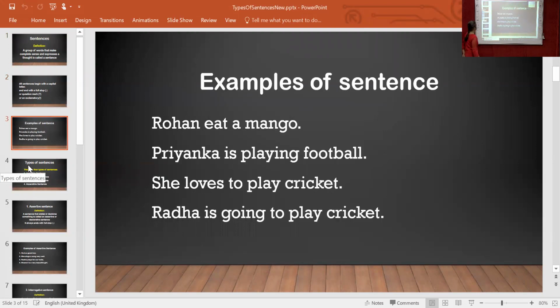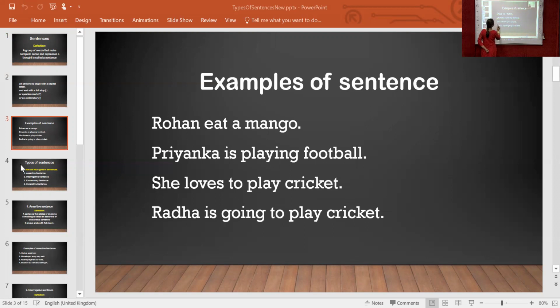The first example, Rohan eat a mango. Now see here, mango. Here is full stop. And see, this letter will be capital R. So it is called as a full sentence. Rohan eat a mango. Now the second sentence, Priyanka is playing football. Now see, here is the full stop and the first letter of the name is capital. So it is also a full sentence.